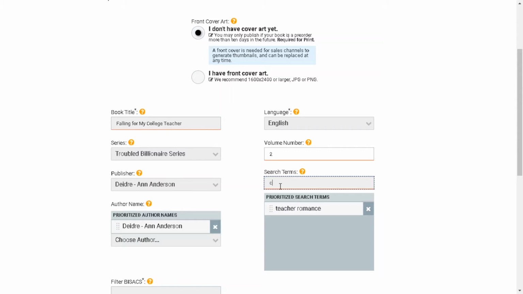So let's continue. Let's say college. Let's say age gap, or age gap romance.